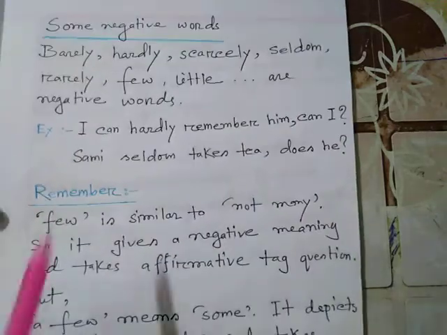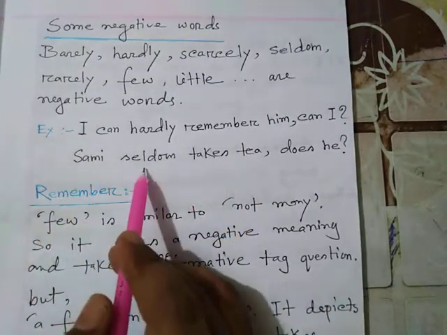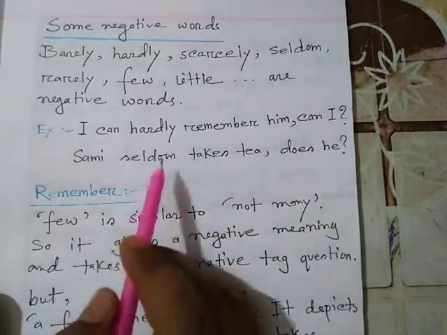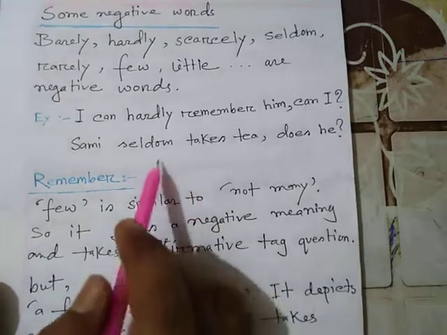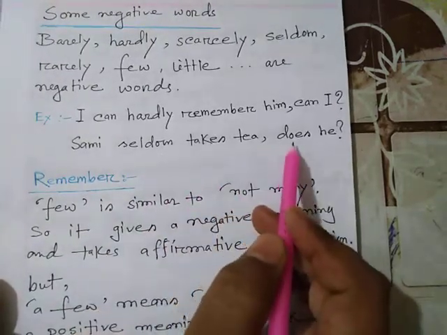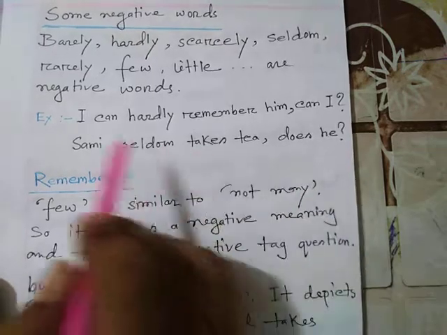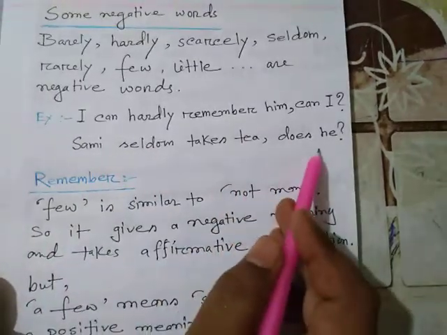Sami seldom takes tea. Does he? Here seldom is a negative adverb. For this reason you will have to take does. You can't take doesn't. For Sami, take the pronoun he. The answer is does he.